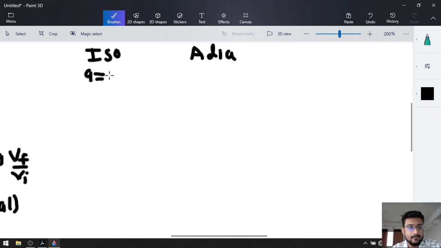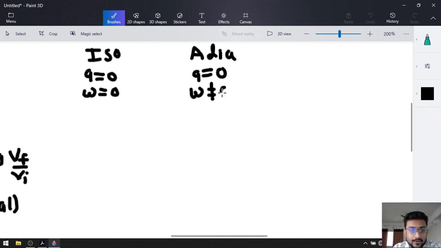Heat resistive walls are present in both of them, that is why Q was equal to 0 in both conditions. After that, we concluded that we are not able to do any type of work in an isolated system, but we can do work in an adiabatic system. That is why work will not be equal to 0 in an adiabatic system.